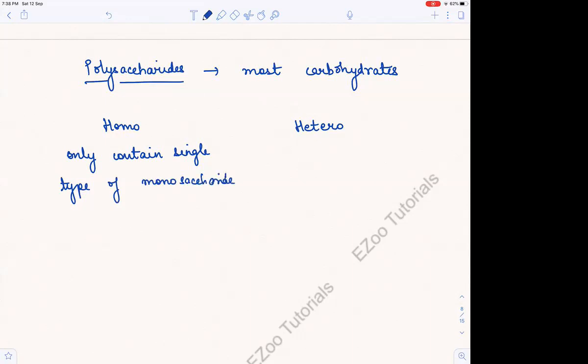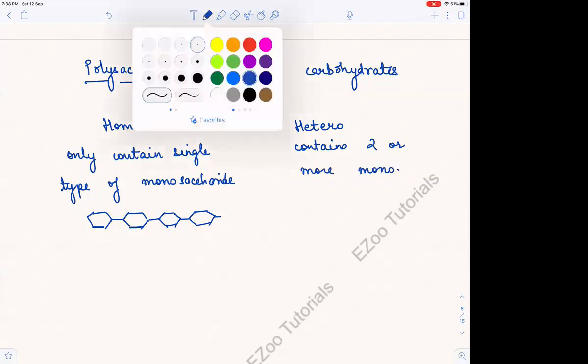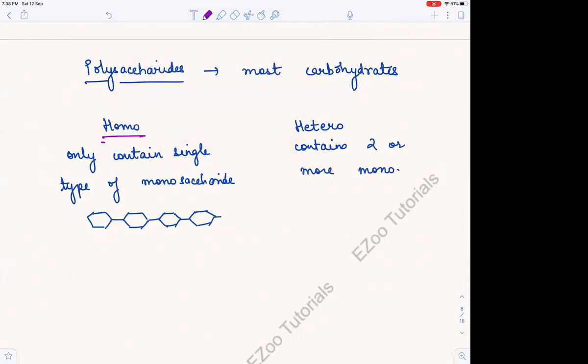Like अगर ये glucose है तो glucose, right? Hetero, they contain, obviously hetero contains 2 or more monosaccharides, right? Very easy. Homopolysaccharides and heteropolysaccharides.